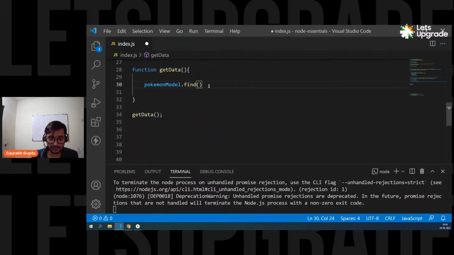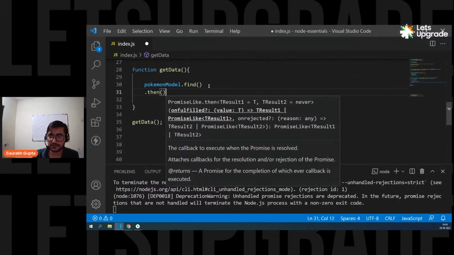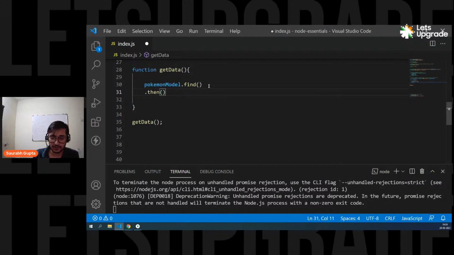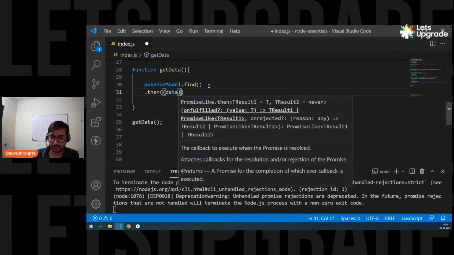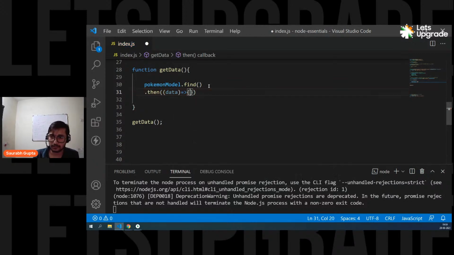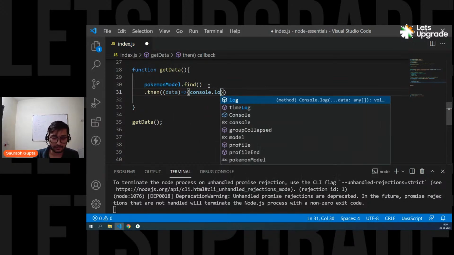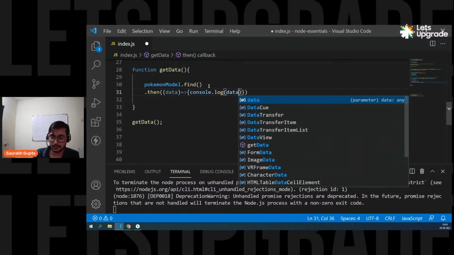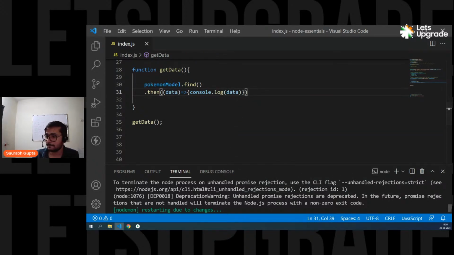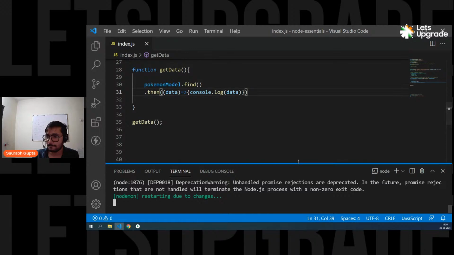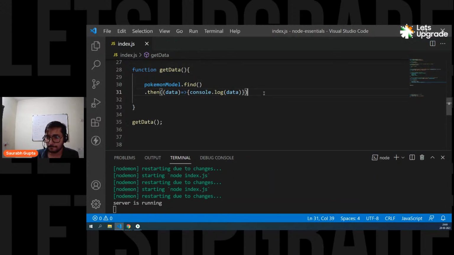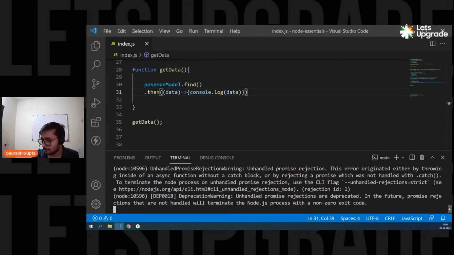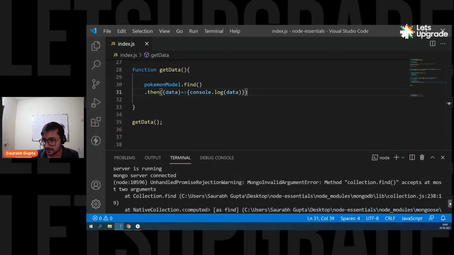Okay, and I think after this I can simply do dot then. Let me just test it, guys, once. I think in this case it will work. Then, and here I'm going to receive my data. Data. Let me see, guys, if it is working. Or maybe then I have to use promises.